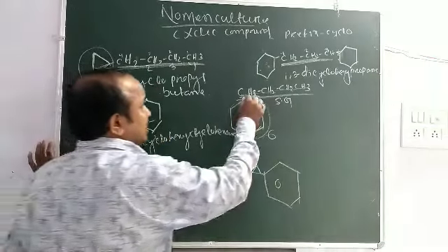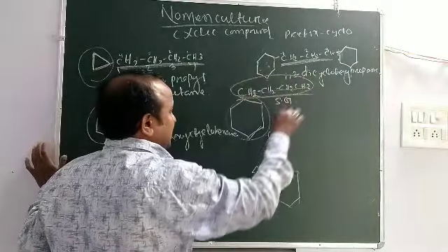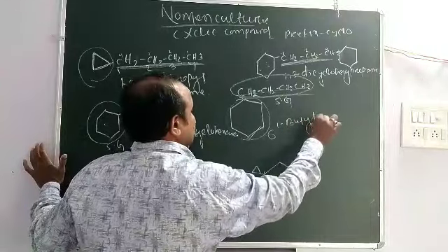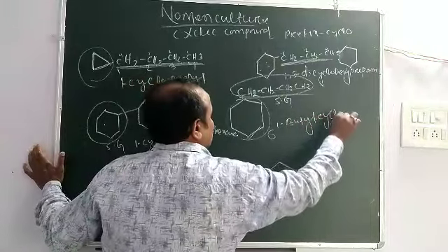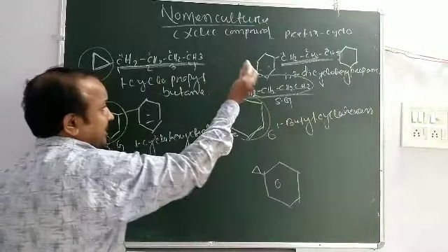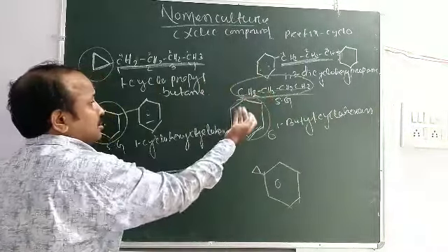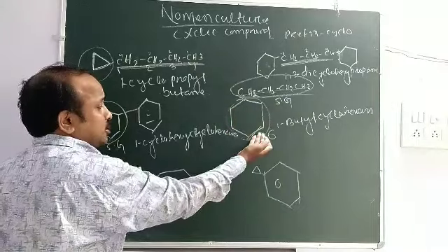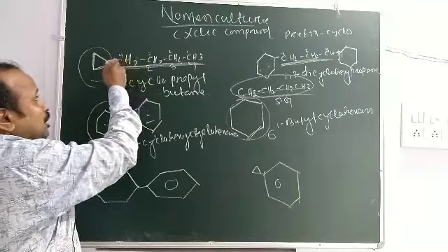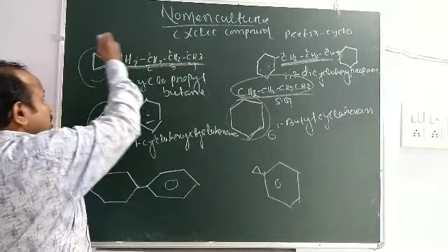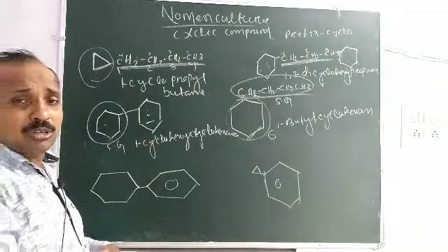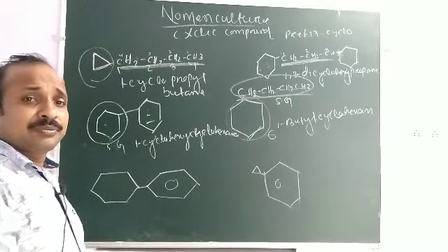So that is 1 butyl cyclohexane. Okay, here the straight chain contains 4, the cyclo group contains 6, so the cyclo group becomes the principal chain. But in this compound, the straight chain contains 4 carbons, the cyclo group contains 3 carbons. So the straight chain becomes the principal chain.